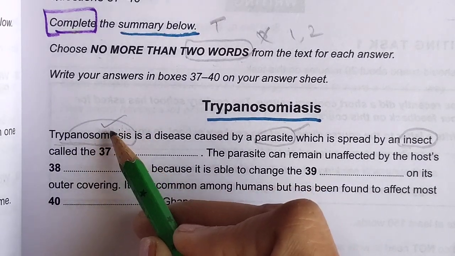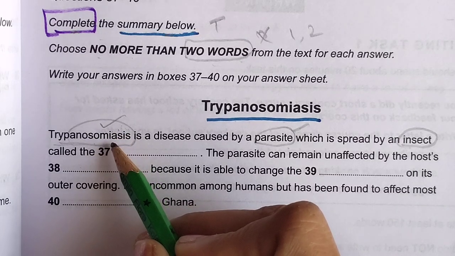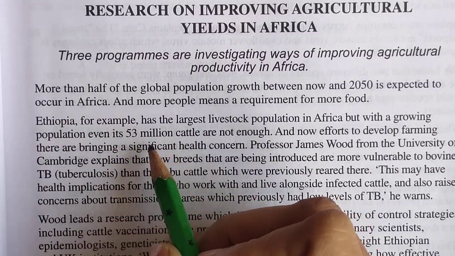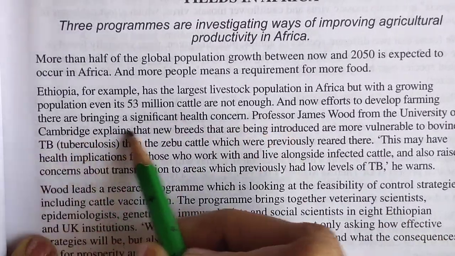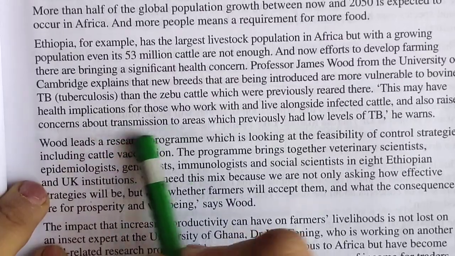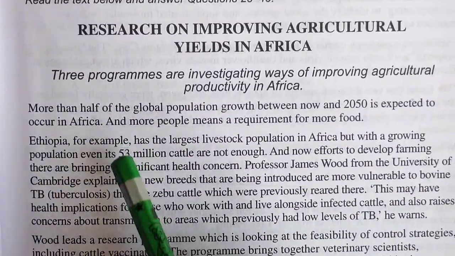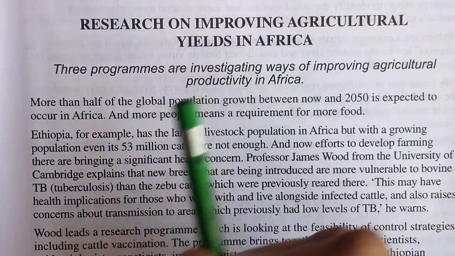I will be going through the whole paragraph for this, starting from the first paragraph, to find the word that started with T in capital letter. Okay, just go through to find a word like that. My reading name is this: Research on Improving Agriculture Yields in Africa. This is from IELTS 14.